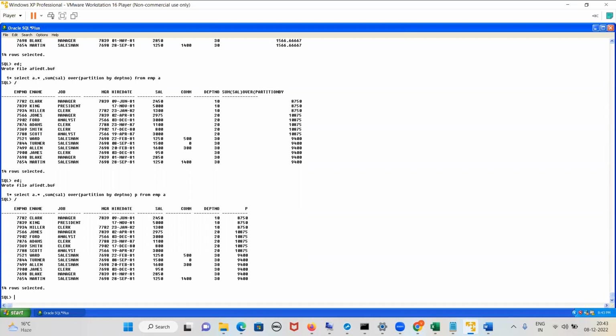Can you think on this query? Write down in the chat, just try. Name of employee whose salary is equal to what? Maximum salary of all employees.